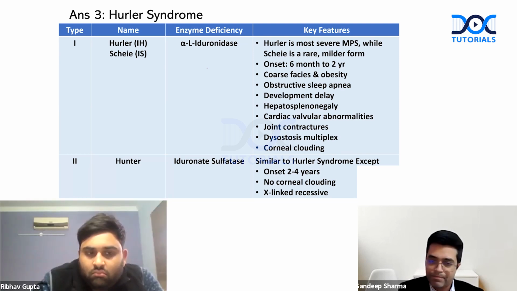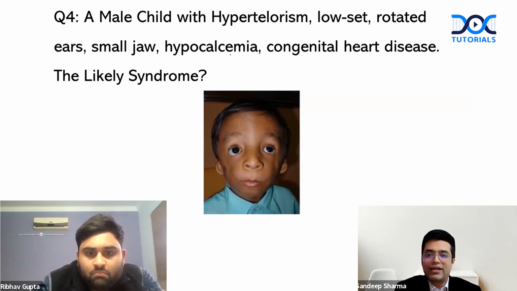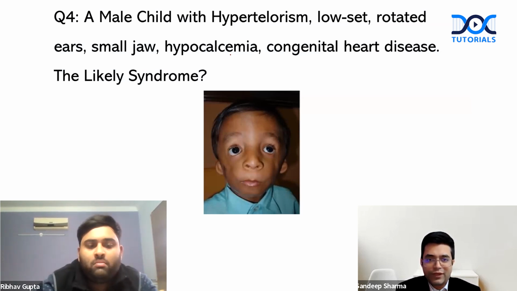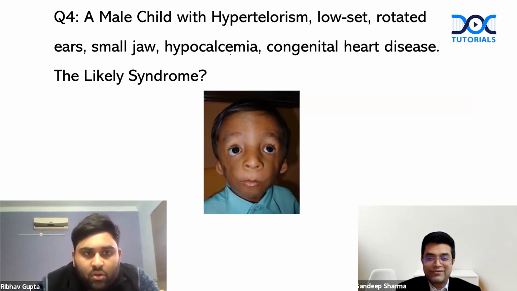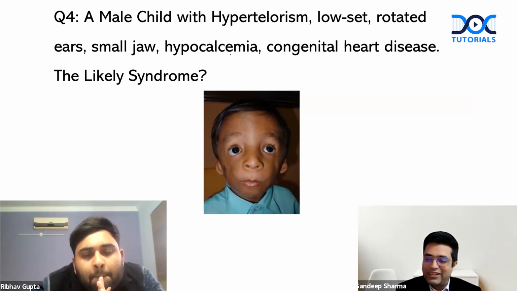Here comes your question. A male child with hypertelorism, low set rotated ears, small jaw, hypocalcemia, congenital heart disease. Image has been shown. What is the likely syndrome? Sir, I believe this is DiGeorge syndrome. Why do you say so? Sir, because the features, the hyper... You're taking a calculated risk here. It's okay, your 30 seconds are already over. I don't know. My answer is DiGeorge syndrome, sir.